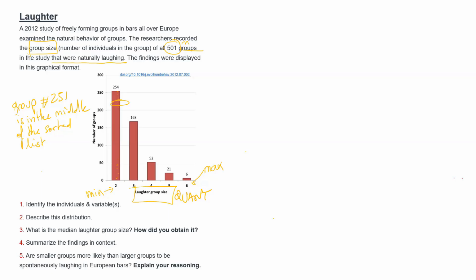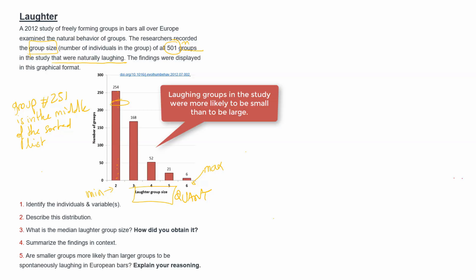Now, we are asked if, based on the findings displayed in this graph, we can conclude that smaller groups are more likely than larger groups to be spontaneously laughing in European bars. So what the graph shows is that of all the groups that were laughing, most of those groups were small. They were more likely to be small groups than to be large groups.